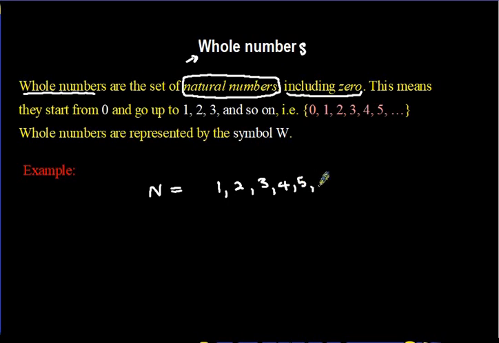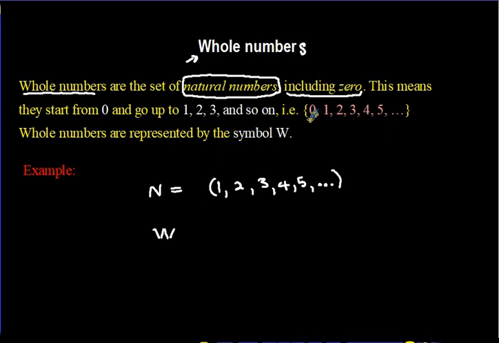Remember, you have to put your ellipsis to state that it goes on and it never stops. You could have stopped at 1, 2, 3 or 1, 2, 3, 4, you know. But you have to put these three dots right at the end. It continues. Right, so if these numbers represent natural numbers, and they say whole numbers are the set of natural numbers including 0, what would be the whole numbers now?